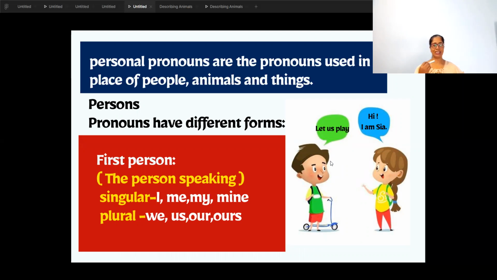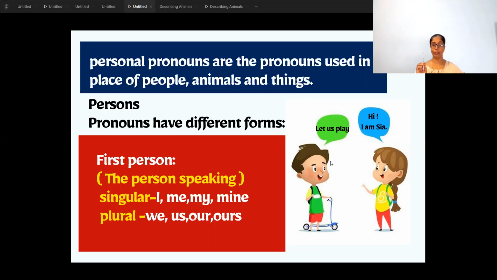So, instead of saying Sia, Ria, Yani, in place of that name, we say she, he, I, me. So the words used for or in place of nouns are called pronouns. This we learned last time.